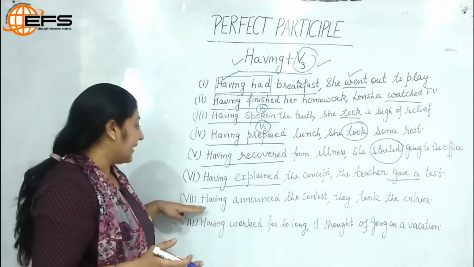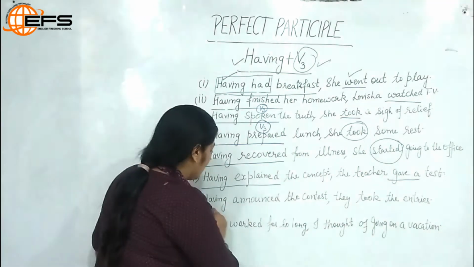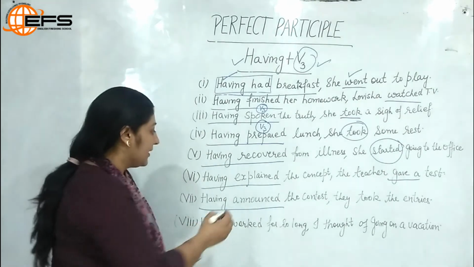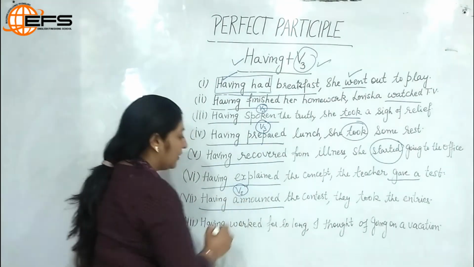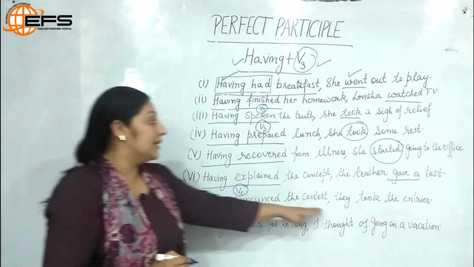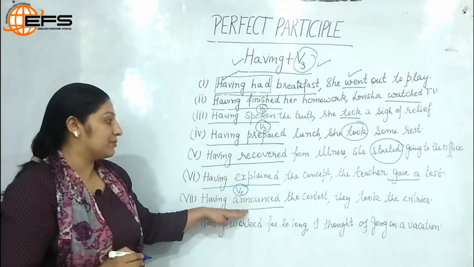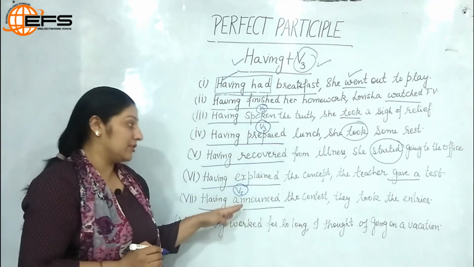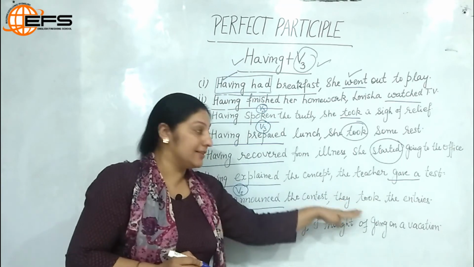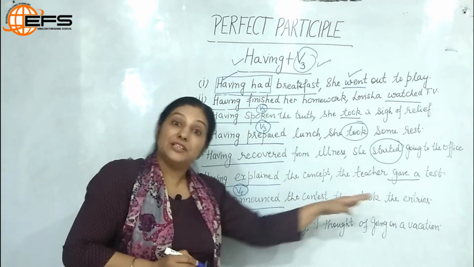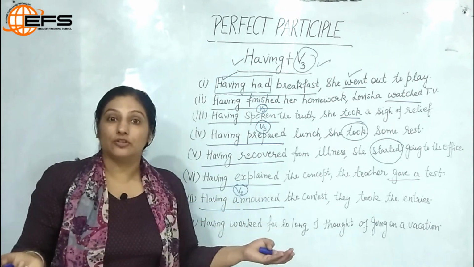So next example. Having announced the contest, they took the entries. Having announced, so again we have the structure V3, having plus V3, of a perfect participle. So this is how we will use it as perfect participle, and it will not be affected by the subject. She took the entries, she takes the entries, they take the entries, we take the entries. It could be anything, but having announced will not change.